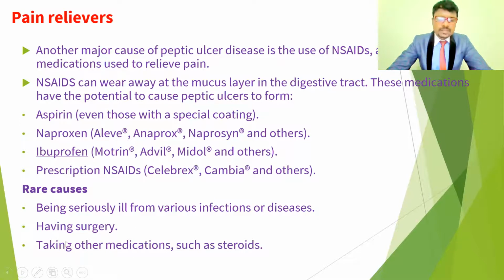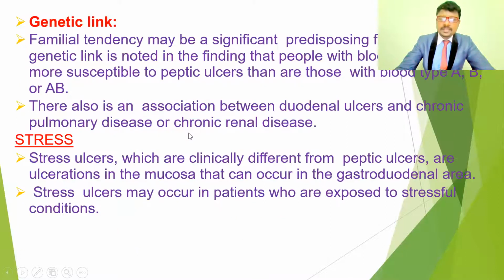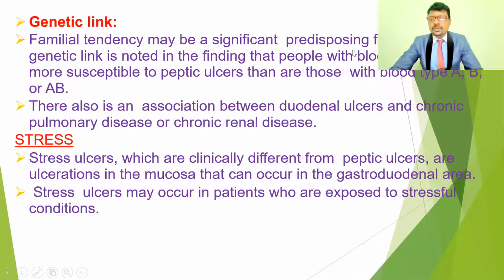And other rare causative factors are having surgery and taking other medications such as steroids. Anybody who has undergone surgery, or who is using steroids, may have a chance to get peptic ulcers. Another causative factor is genetic links, that means predisposing factors, especially blood type. The blood type most susceptible to peptic ulcer is the O group, that is O positive or negative.